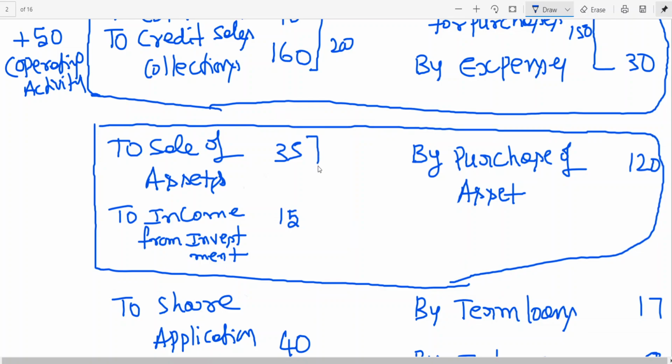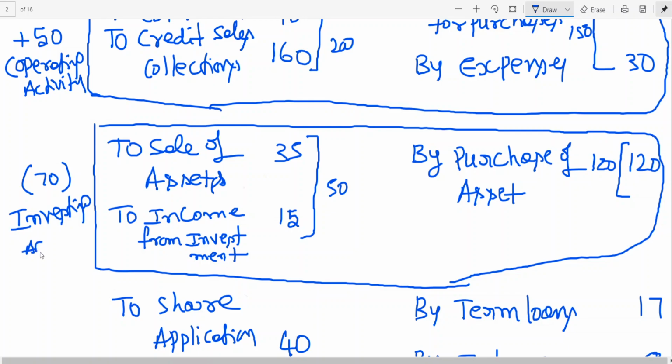Look at it now. 35 plus 15, how much is it coming to? 120. Now left hand side are inflows, right hand side are outflows. Inflow 50, outflow 120. So we are having negative, no? Negative, I am putting it in brackets. Here I am writing negative flow from which activity? Investing activity. You may get positive or negative.